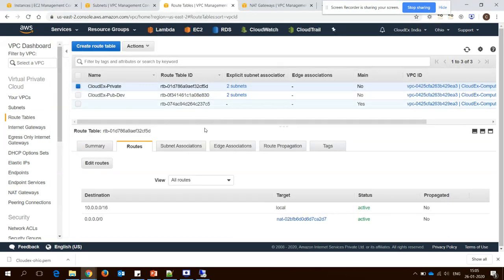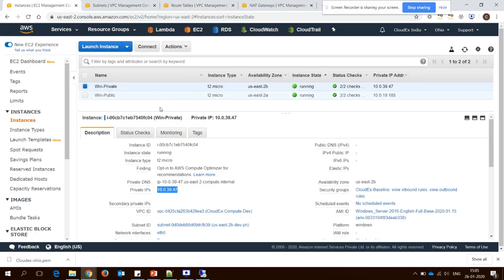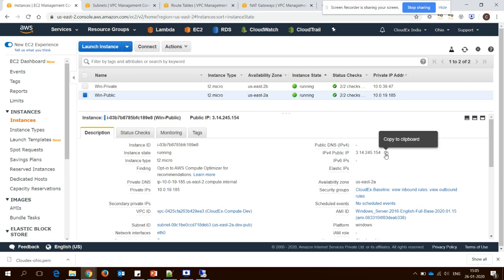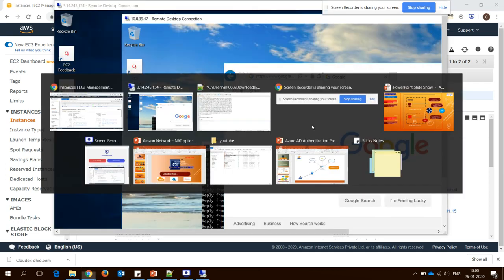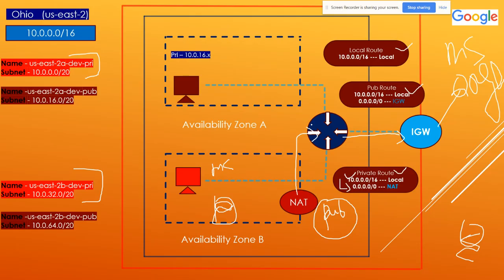It's a very simple practical. Create a NAT gateway, create a route table, point the routes to the NAT gateway and access it. Create two virtual machines since you do not have the VPN connection. First log in to the public virtual machine, then connect to your private one from the public virtual machine, create a NAT, create a route table, and then point it to the NAT and access it. Guys, it's a very simple and very interesting topic, right? So please do the practical and follow all the steps that I have followed.